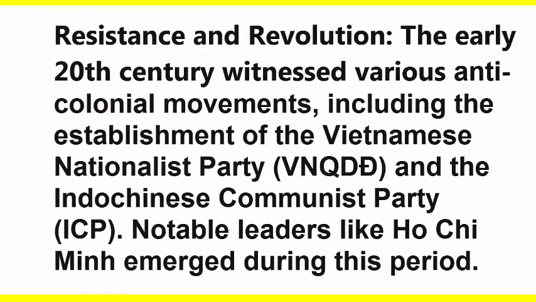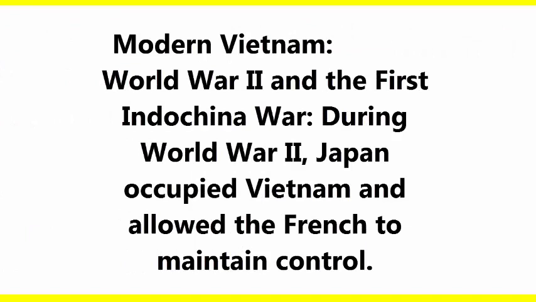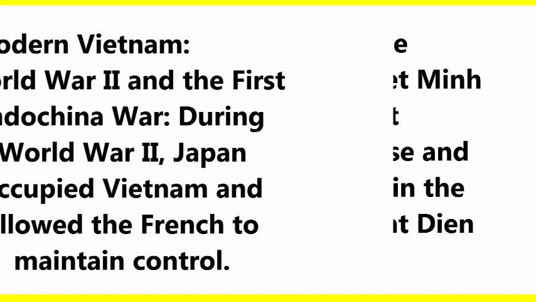Resistance and revolution. The early 20th century witnessed various anti-colonial movements, including the establishment of the Vietnamese National Party and the Indochinese Communist Party. Notable leaders like Ho Chi Minh emerged during this period. Modern Vietnam. World War II and the First Indochina War. During World War II, Japan occupied Vietnam and allowed the French to maintain control.